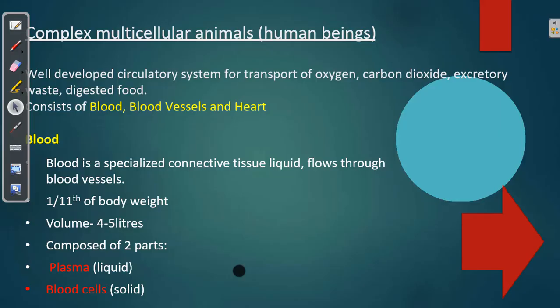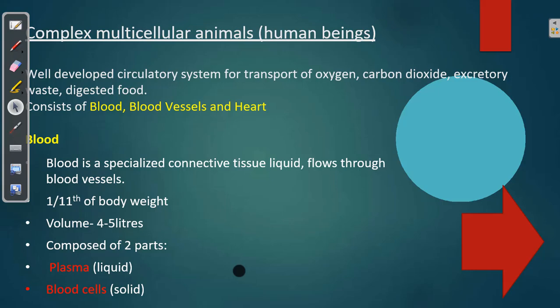We said in the chapter nutrition that it is blood which carries it from our intestine and gives it to all parts of the body. How is oxygen transported to all parts of our body? It is also transported with the help of blood, and that is what we are going to discuss. Actually, how is oxygen circulated in our body? So we are going to discuss the circulatory system in human beings. That is also said to be transportation in human beings.